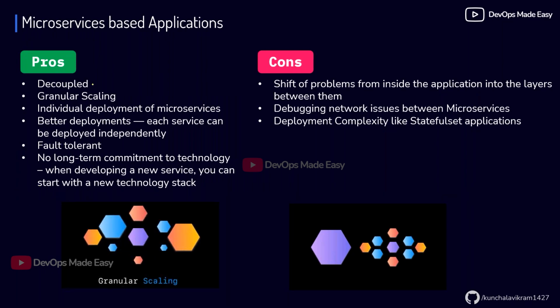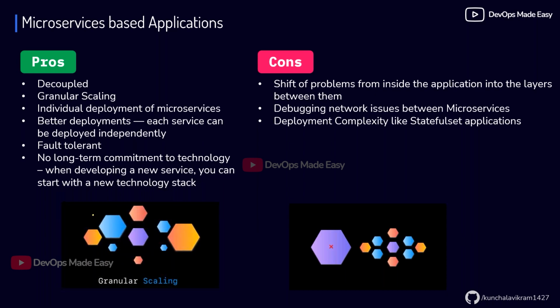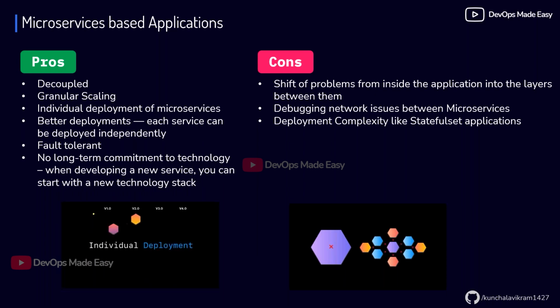So these are some of the advantages and disadvantages of microservice based architecture. The first one is decoupled. Every microservice is individually deployed, so they are decoupled, and if any issue happens to one of the microservices, the other microservices will not have a huge impact. Let's say in the case of a shopping application, even if your wishlist service is not working, you can still browse the catalog and place your orders, because your UI is working, payment gateways are working, and the shopping cart microservice is working.